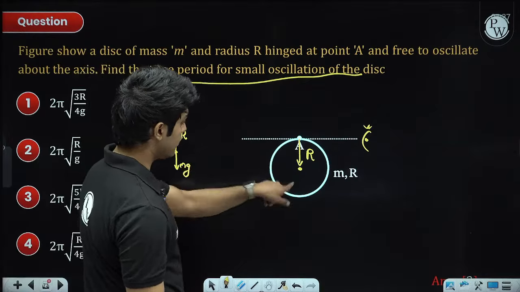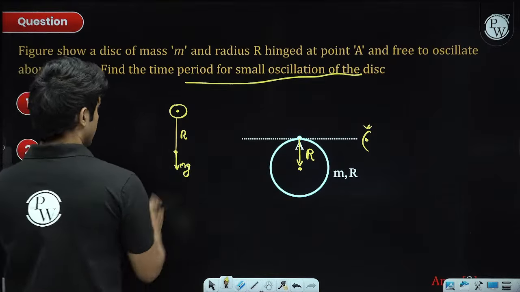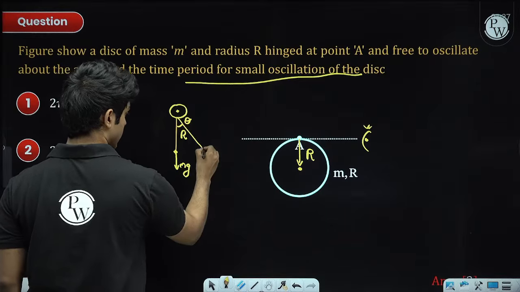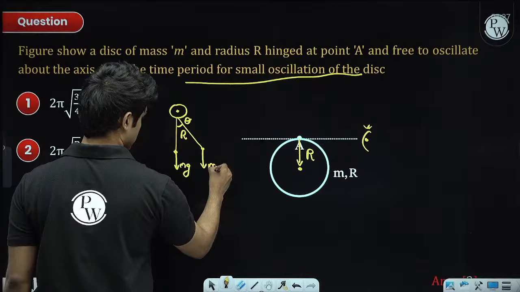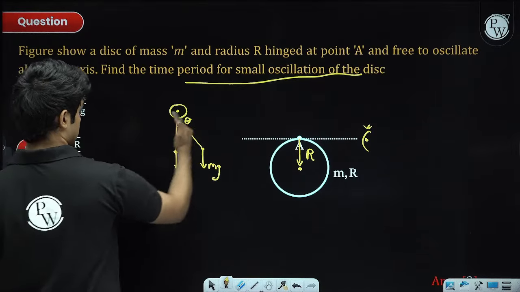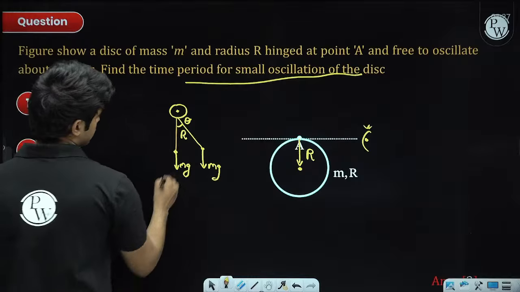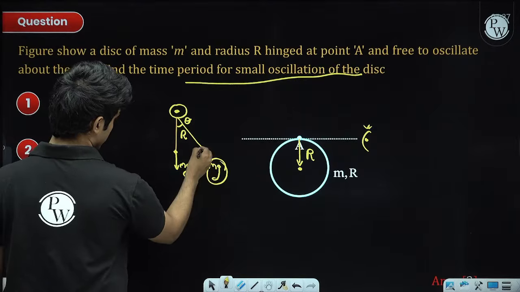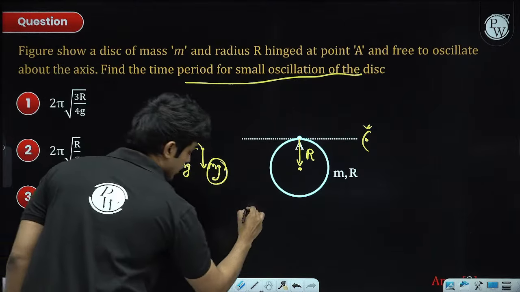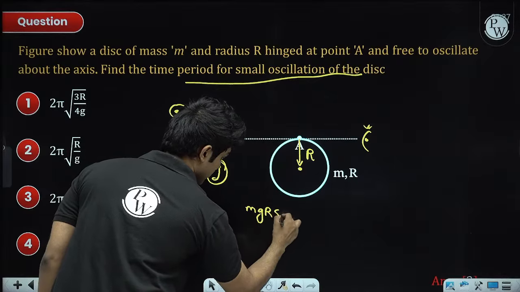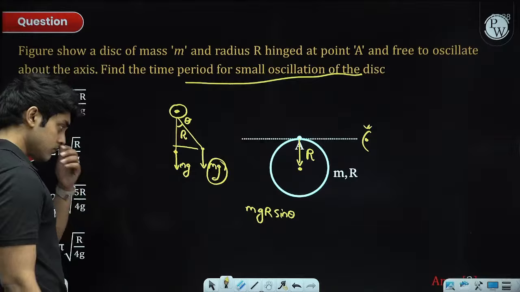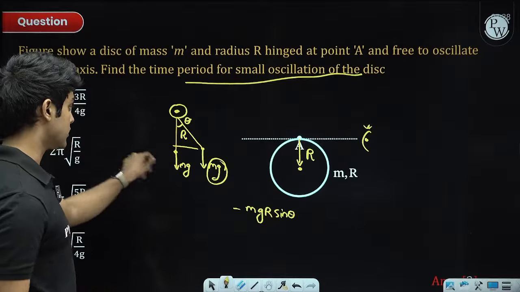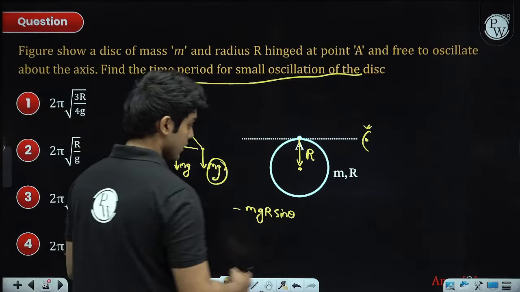Now if I push the ring inwards by a small distance, this will rotate by some angle, something like this. So let's say this angle is theta, and the new mg vector will be like this, downwards. Okay, so now this will rotate like this. So this is the hinge line. The torque of mg is going to be mg into this r sine theta, right? That is the clockwise torque, mgr sine theta. We'll put a negative sign because theta is positive in the counterclockwise sense, torque is in the clockwise sense. So minus mgr sine theta is the net torque.